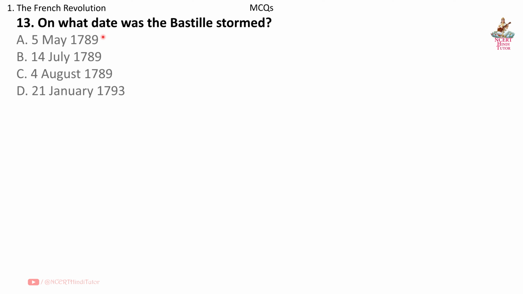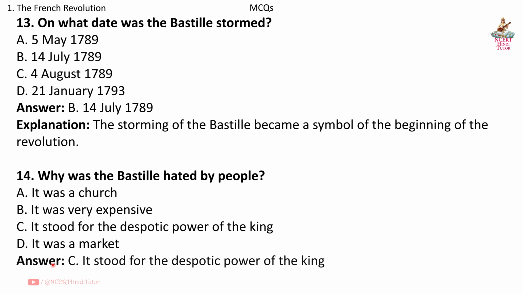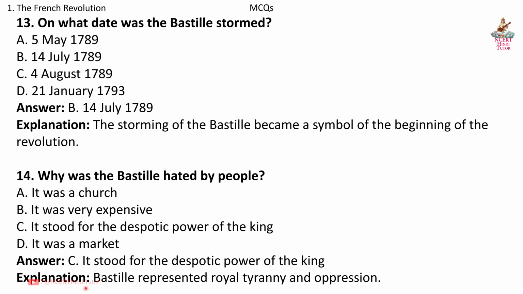Question 13. On what date was the Bastille stormed? Answer B. 14 July 1789. Explanation. The storming of the Bastille became a symbol of the beginning of the revolution. Question 14. Why was the Bastille hated by people? Answer C. It stood for the despotic power of the king. Explanation. Bastille represented royal tyranny and oppression.